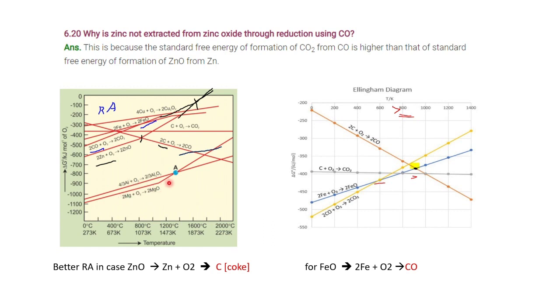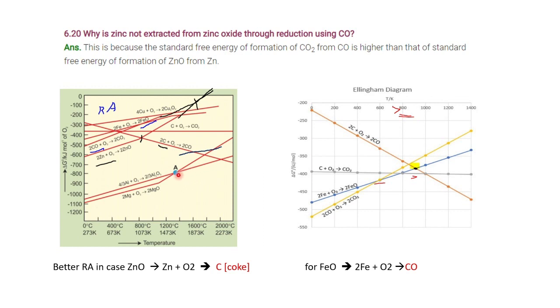What is this? This is the exceptional case. This is after this temperature, about 1340 degrees Celsius. Above this temperature, aluminium can reduce magnesium. Below this temperature, magnesium reduces aluminium.